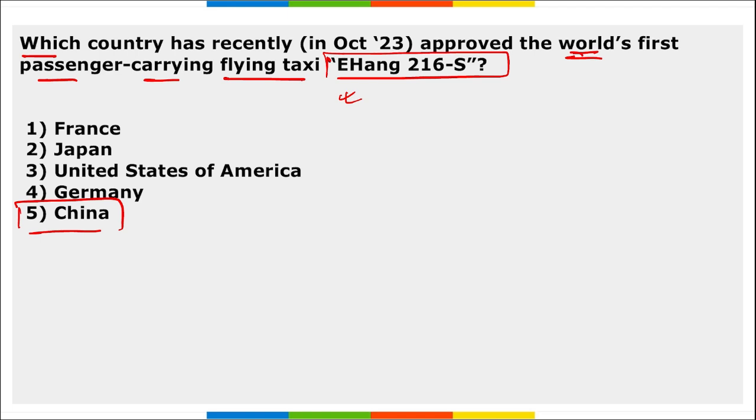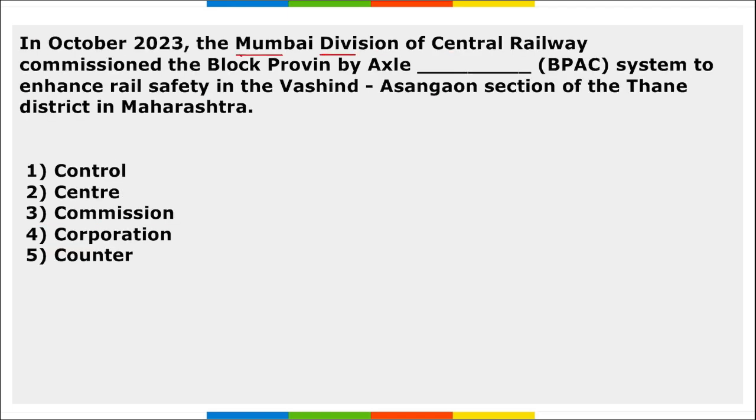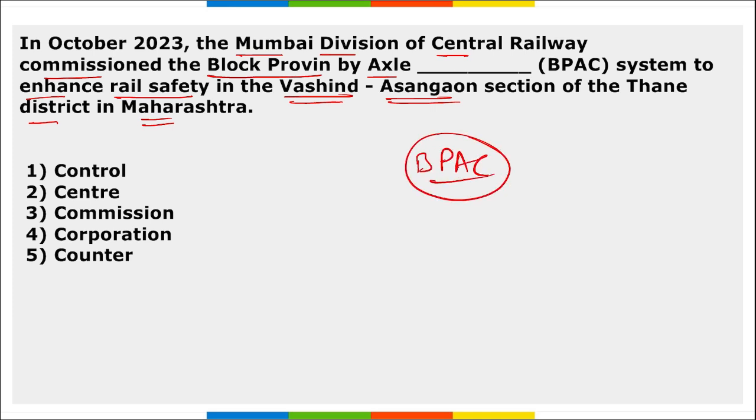Next, the Mumbai Division of Central Railways commissioned the Block Provision by Axle Counter system to enhance rail safety in the Vasind-Asangaon section of the Thane district in Maharashtra. So basically, the full form of this BPAC system is being asked. BPAC stands for Block Provision by Axle Counter, correct?